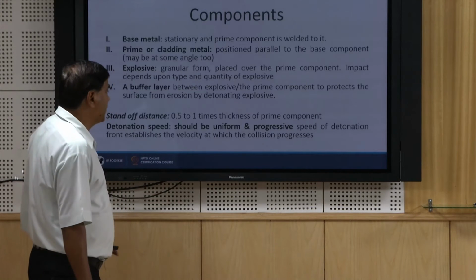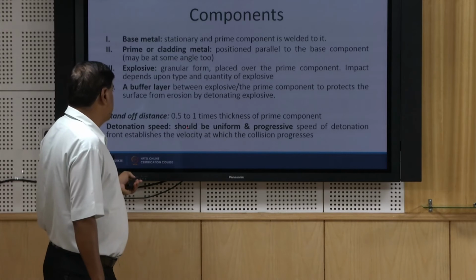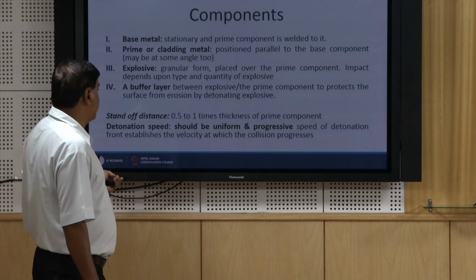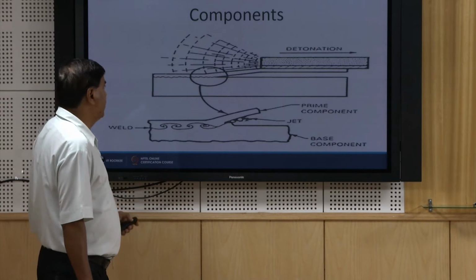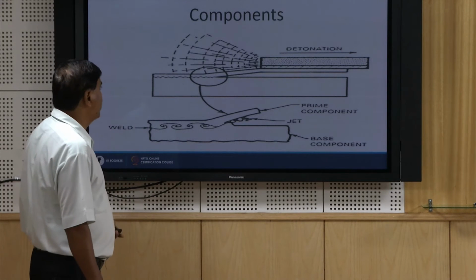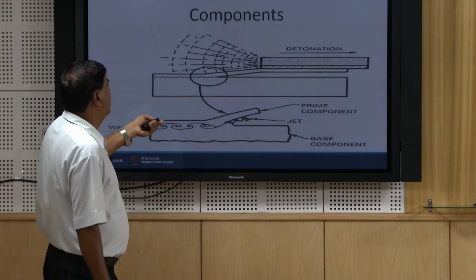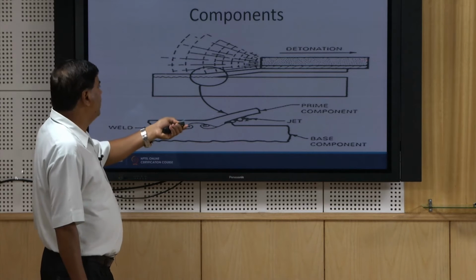1 time the thickness of the plate, and the detonation speed should be uniform and progressive. The speed of the detonation front establishes the velocity at which the collision will take place. So, this is what we can see here. This is how the ignition starts and propagates from one end to another.